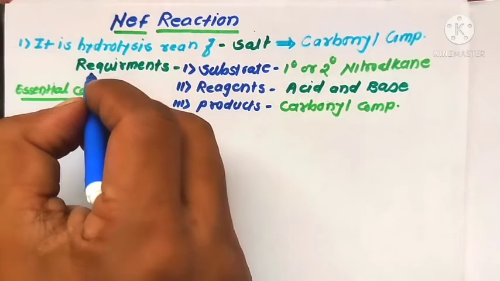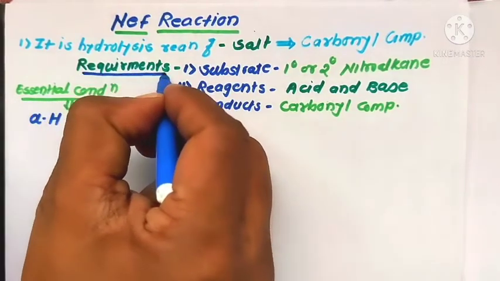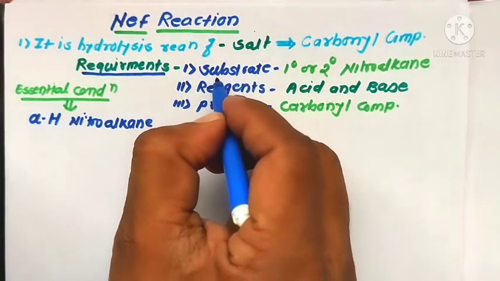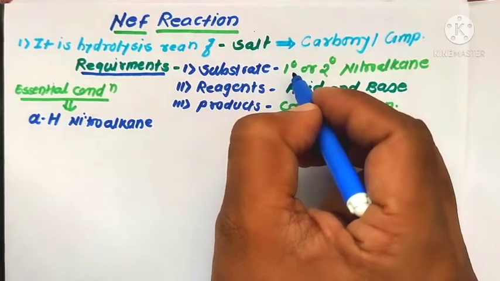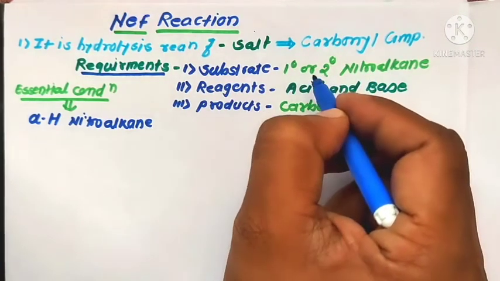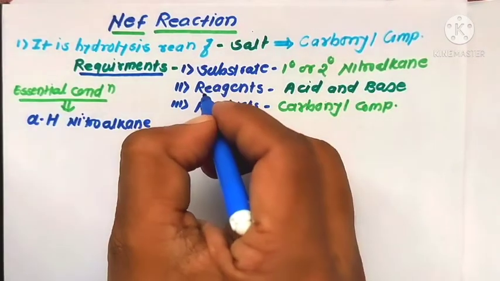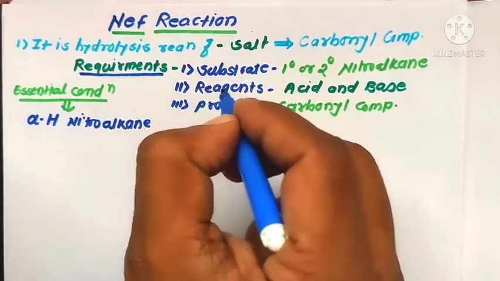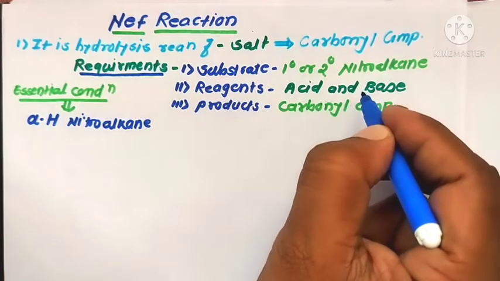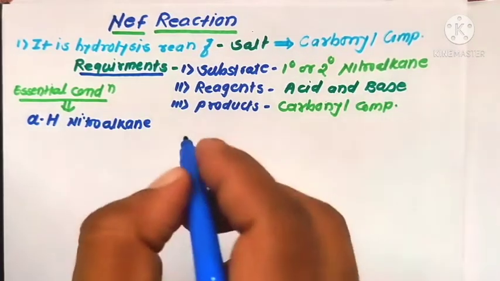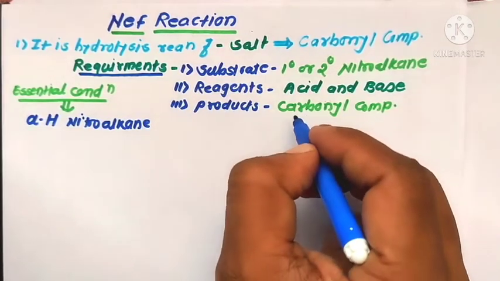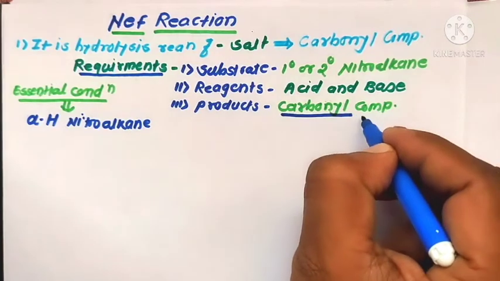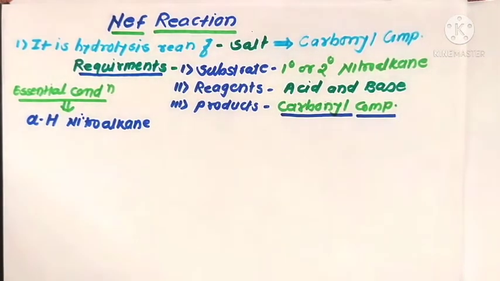For this reaction, we require three important components. First, the substrate molecules: a primary or secondary nitroalkane, which means at least one hydrogen is an essential condition for the nitroalkane molecules. Second, the reagents, for which we use acid and base. And from this reaction we get the product, that is carbonyl compounds, meaning the formation of aldehydes or ketone molecules.